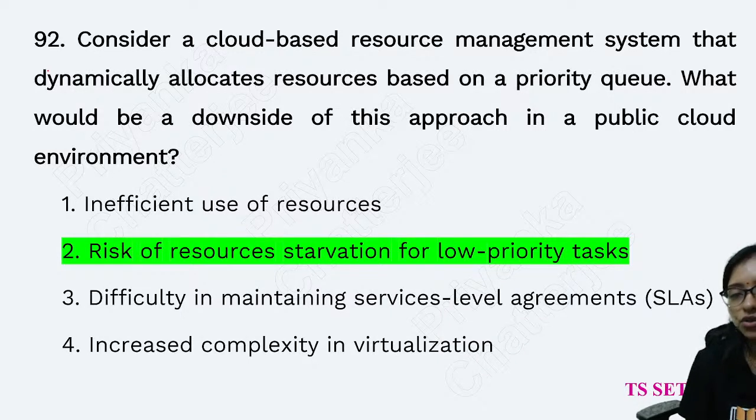This question you can do from the normal concept also. Whenever you are giving priority queue, then definitely you will give the chance to the high priority process, but for the low priority process there will be starvation. So that is the problem. Cloud computing is there in our syllabus of UGC NET SET also. Sometimes some questions are coming from this area.